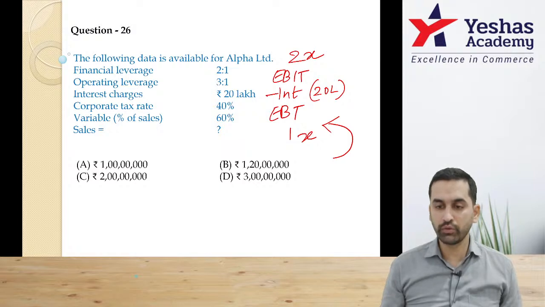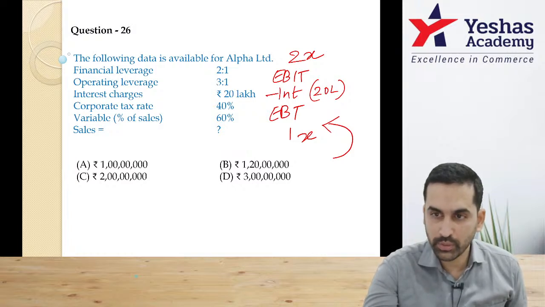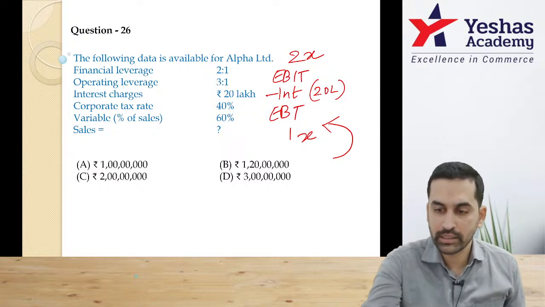I think the x value will be 20 lakhs. Reply in the chat box. How much is the value of x? 20 lakhs.